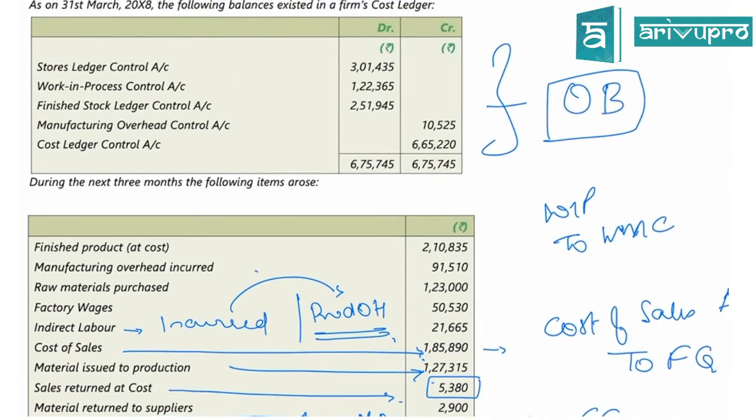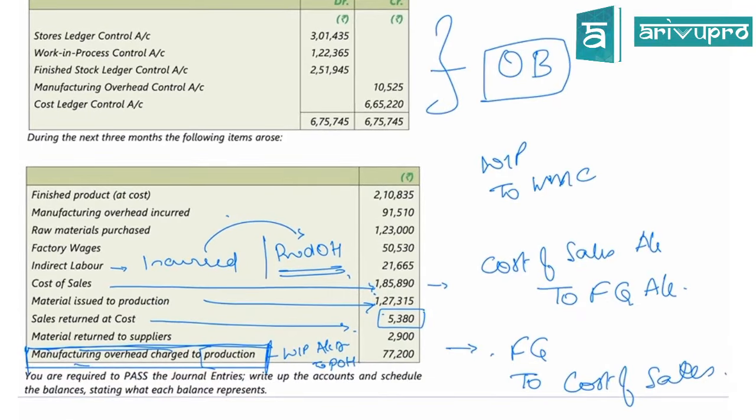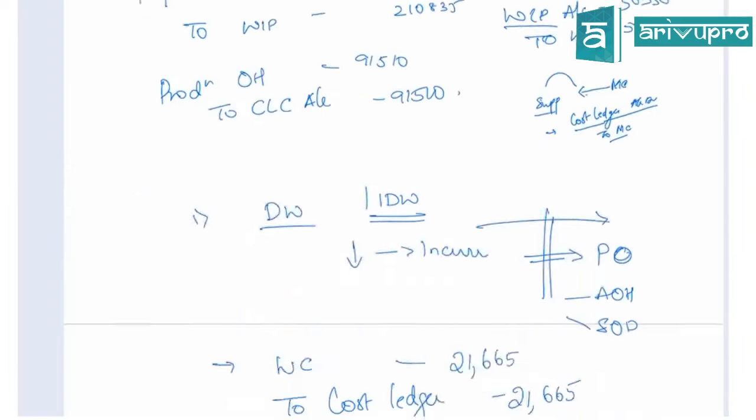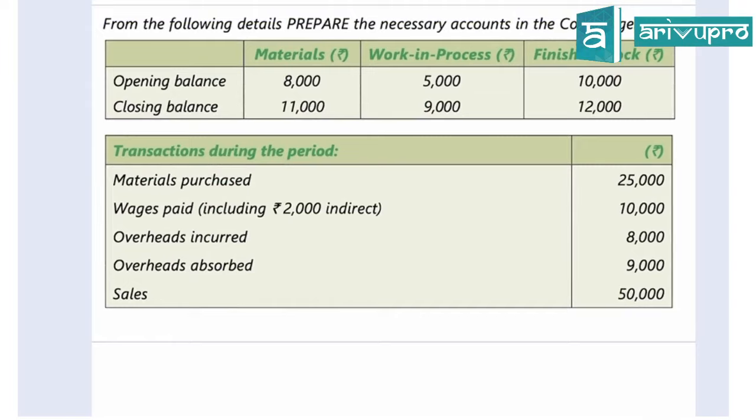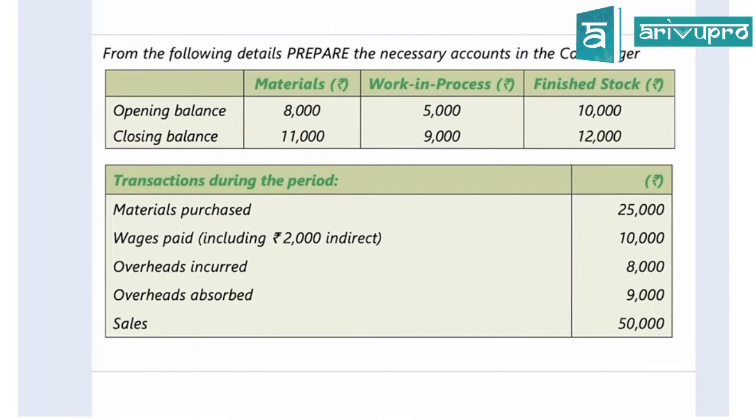Guys, today let's not do ledger accounts. Let's just try looking into it. Guys, are you clear? Let's look into another question just for the journal entries. Ledger accounts, we'll do it a little later. I want you guys just to focus on the journal entries today.